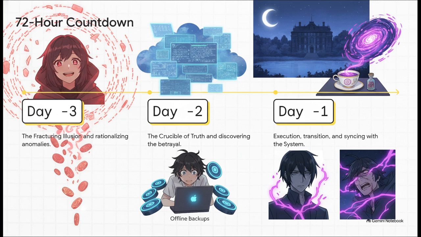We're looking at a 72-hour pre-reincarnation countdown. On day -3, Arthur notices anomalies, but rationalizes Clara's red flags, completely unaware they're actually liquidating his assets. On day -2, he discovers the synchronized cloud archive, proving his impending murder, but instead of confronting them, he quietly secures offline backups. Finally, on day -1, under the pretense of an anniversary at a lakeside estate, Clara administers a slow-acting neurotoxin. In his final moment of supreme agony and hatred, Arthur's consciousness is sealed, carrying his dying willpower across the veil of death.